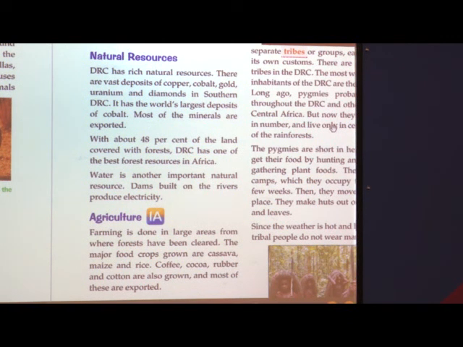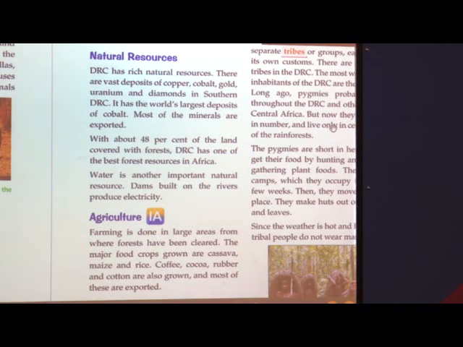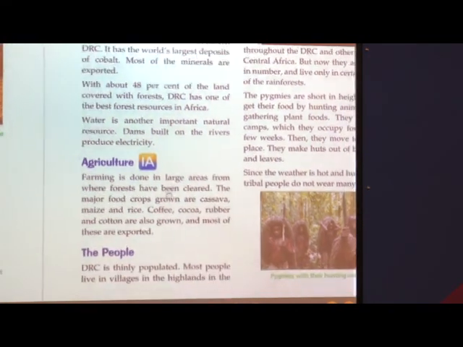Then what is another resource of DRC? Water. River Congo is there, and on the river Congo there are dams. These dams help to generate electricity. And because the land is covered with forest, many things are found from the forest too.